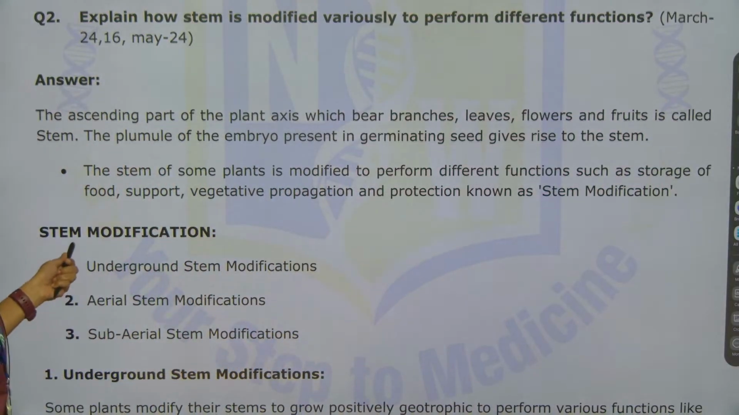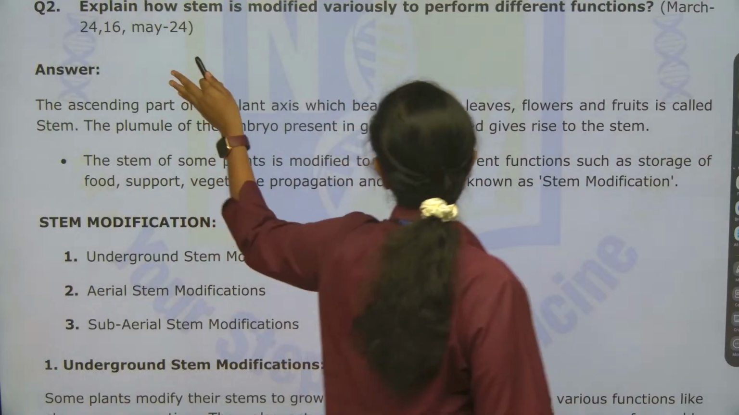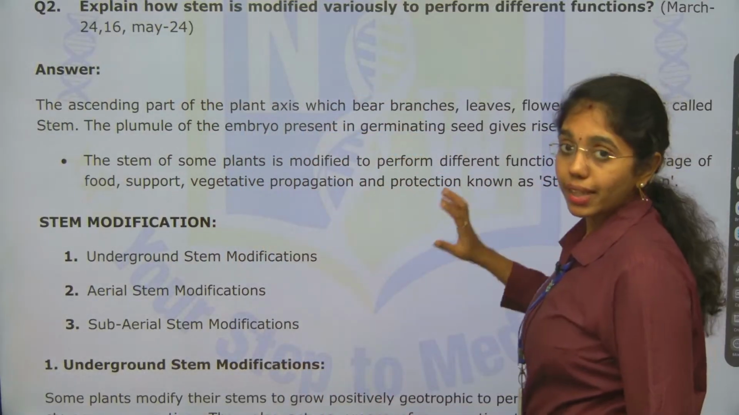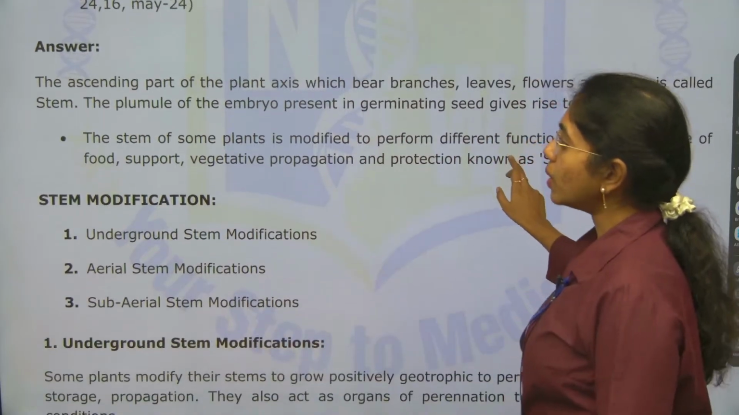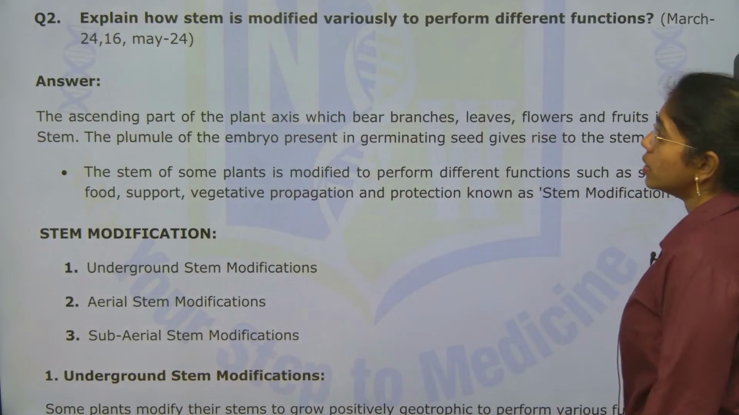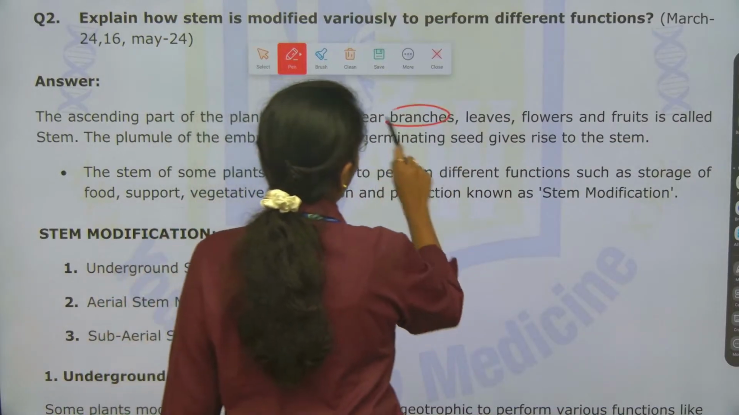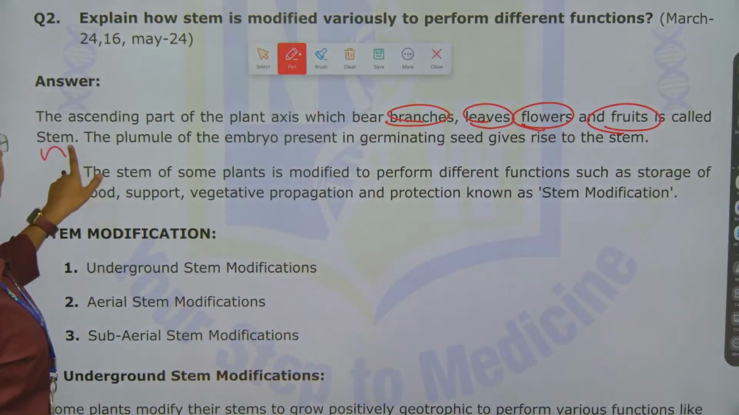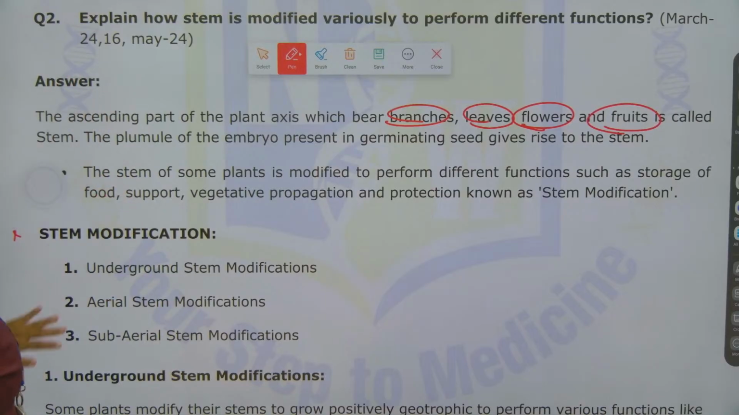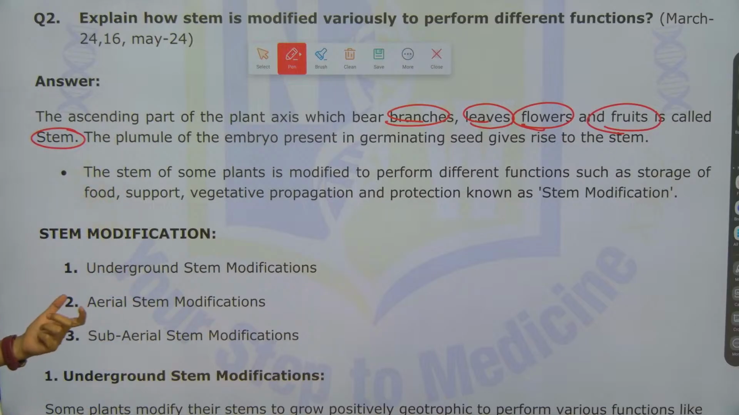Look at the next question about stem modification, which was asked in March 2024, 2016 and May 2024. Not that frequently asked, but it is important. Here is how you can describe a stem: the ascending part of the plant axis which bears branches, leaves, flowers and fruits. Nodes and internodes are also present, and you can add that here.